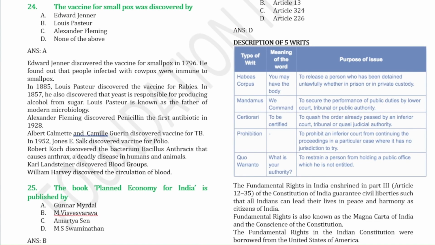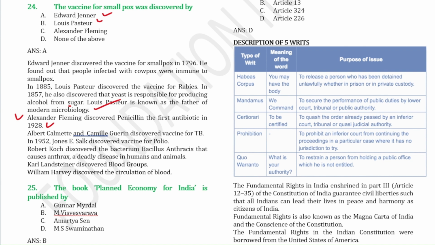Next, 24. The vaccine for smallpox was discovered by Edward Jenner. Louis Pasteur discovered the vaccine for rabies, and he also discovered that yeast is responsible for producing alcohol from sugar. And this Louis Pasteur is known as the father of modern microbiology. Alexander Fleming, this is important. Alexander Fleming discovered penicillin, the first antibiotic, in the year 1928. The year is also important for this one.